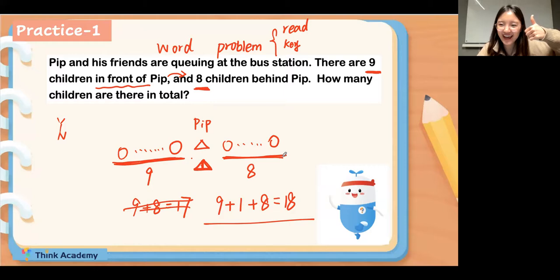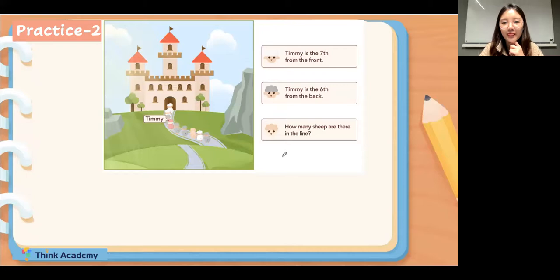So proud of you. Okay, so let's use the same method, drawing the picture, to solve the next question. Let's read the question together. There are lots of shapes. I really love shapes. Shapes are so cute. And there is one shape called Timmy. Timmy is the 7th from the front. And also Timmy is the 6th from the back. And the question is, how many shapes are there in the line?